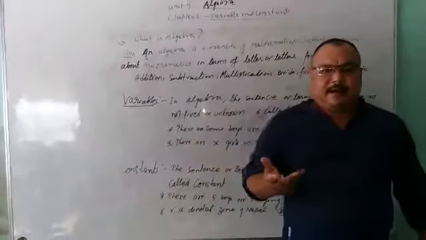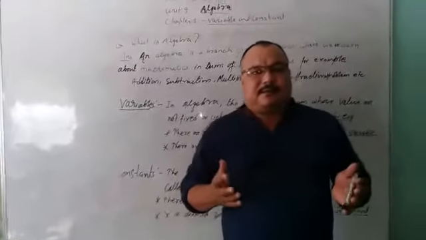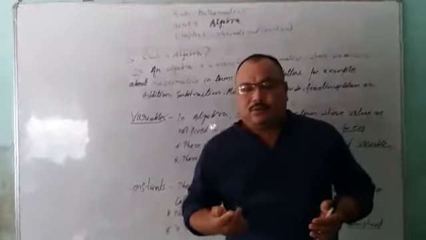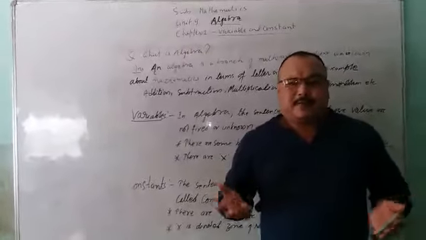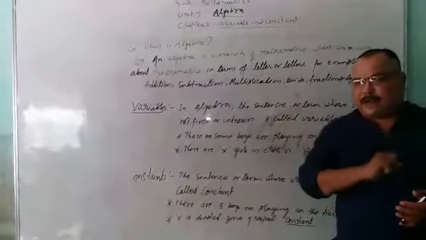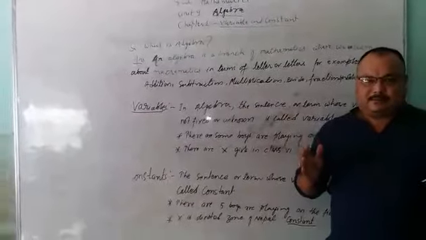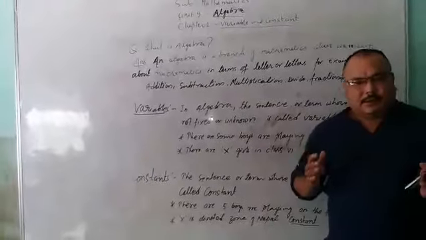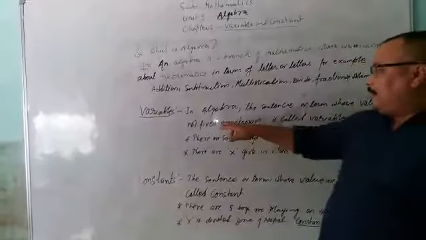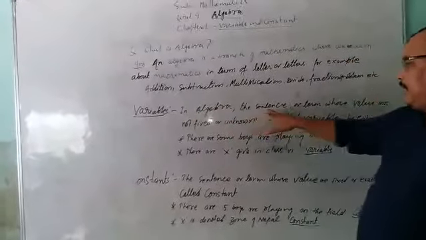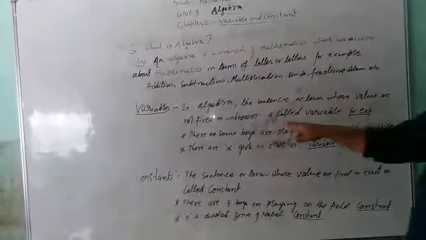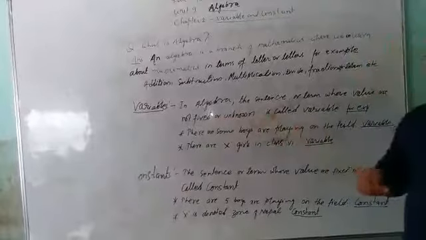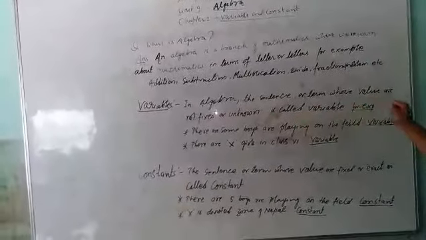It means that the number is not fixed, either 2 or 3 or 4. That's why the sentence is a variable. Understood? So variable means, in algebra, the sentence or letter or terms whose value is not fixed or is unknown.